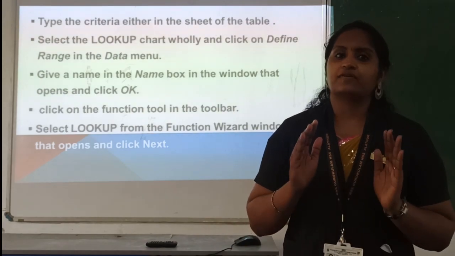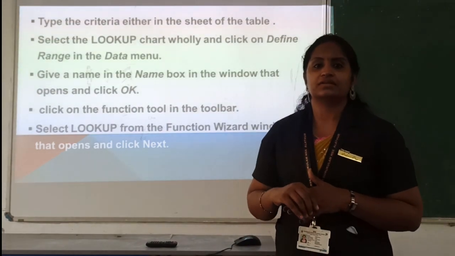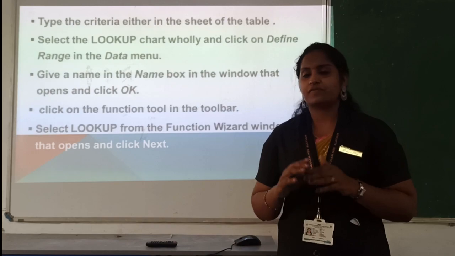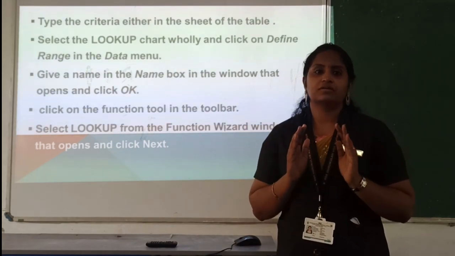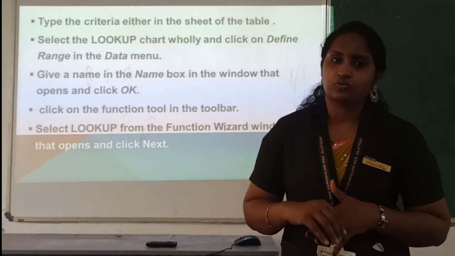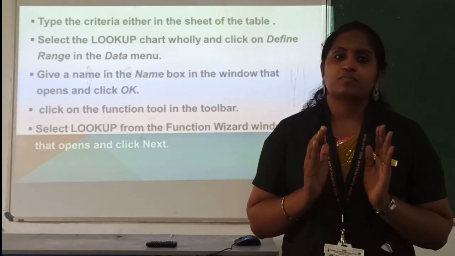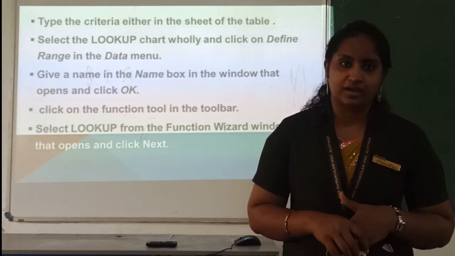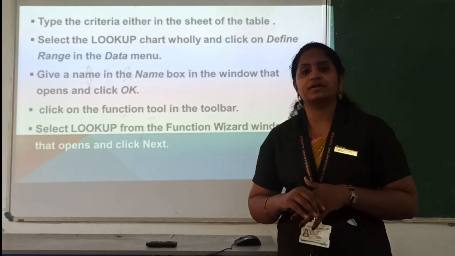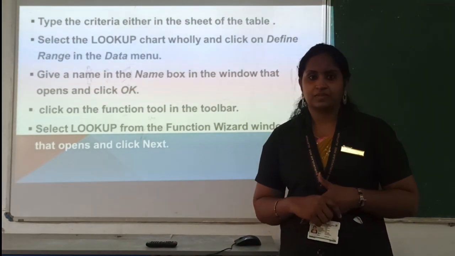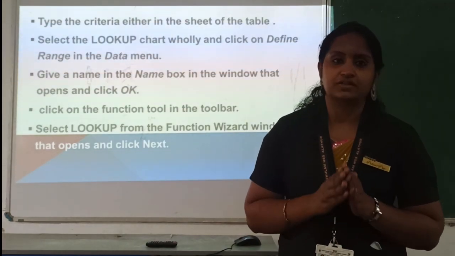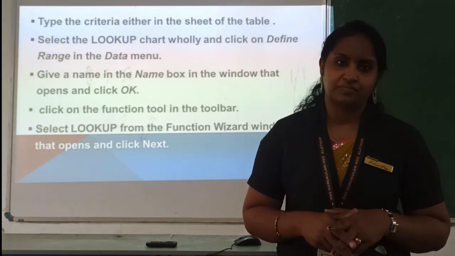If it is 0 to 20, it is cool climate. If the range is between 20 to 30, it is a moderate climate. And above 30 it is hot climate. If you want to categorize like this, you can include the lookup function.